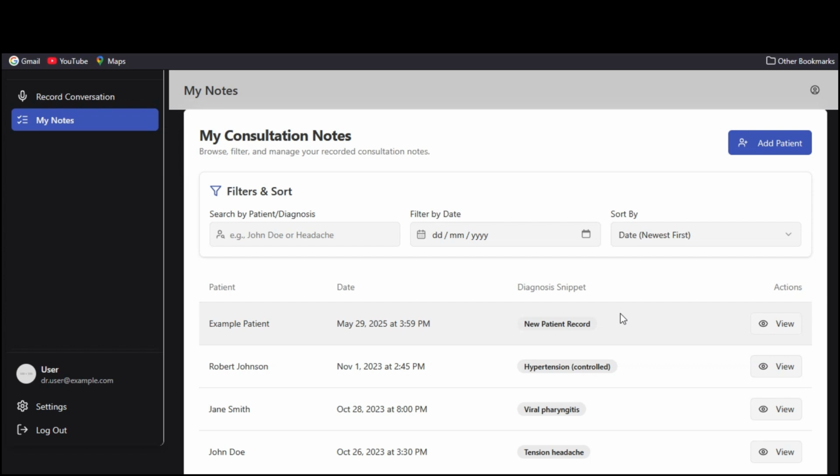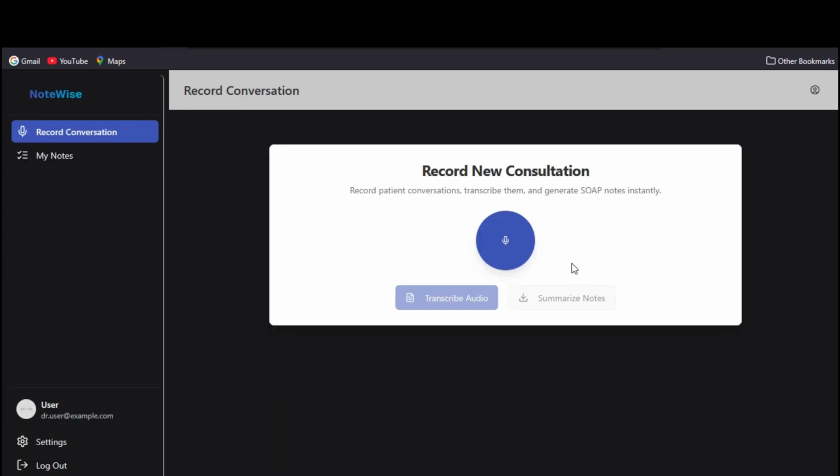That's it with the demo. It is especially useful in healthcare settings where doctors are overloaded with paperwork. By automatic transcription and summarization, we can help save time, reduce error, and let doctors focus more on patients than paperwork. I had a great time building this and learned a lot about speech processing, NLP, and structuring a full stack application with real world use cases.